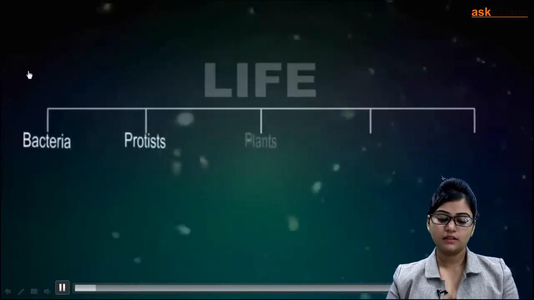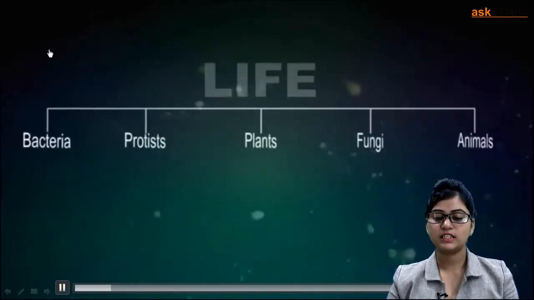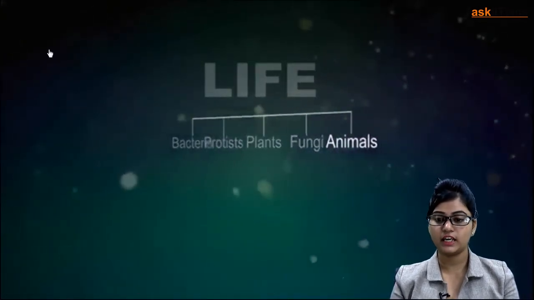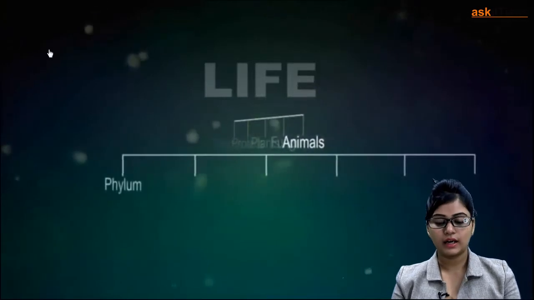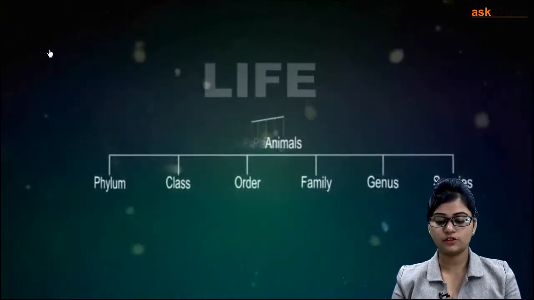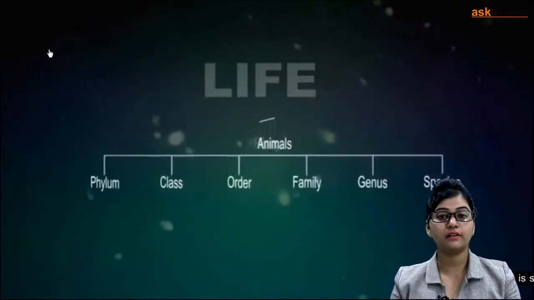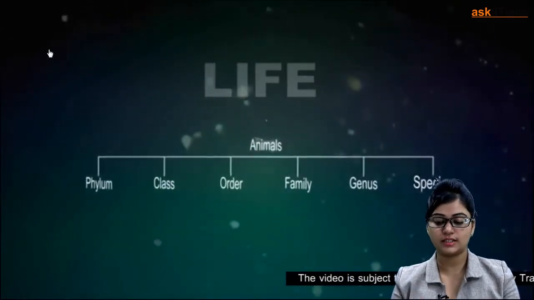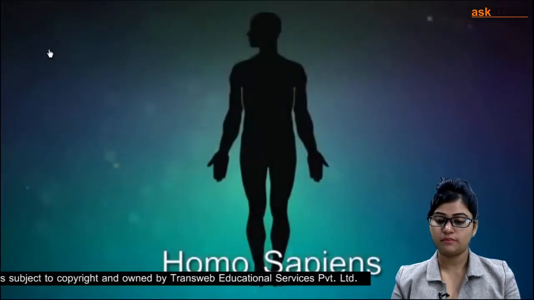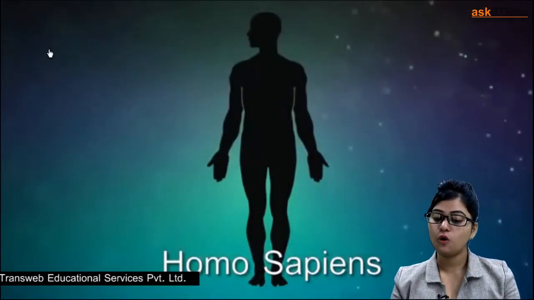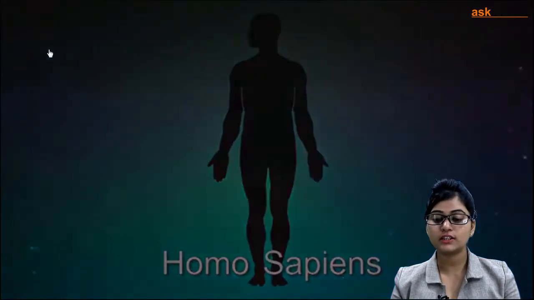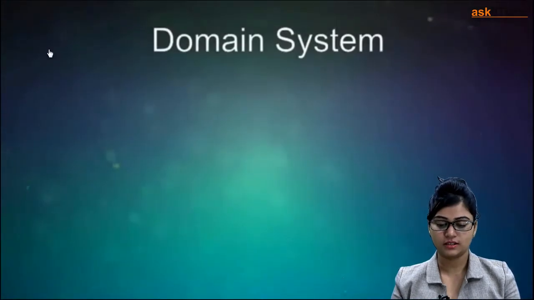Look, classical biological taxonomy places plants and animals into one of the 5 kingdoms of bacteria, protists, plants, fungi and animals. Each organism is then classified into the phylum, class, order, family, genus and species. It is the genus and species that make the name. For example, Homo sapiens. It is the name of humans, where Homo is genus and sapiens is species.